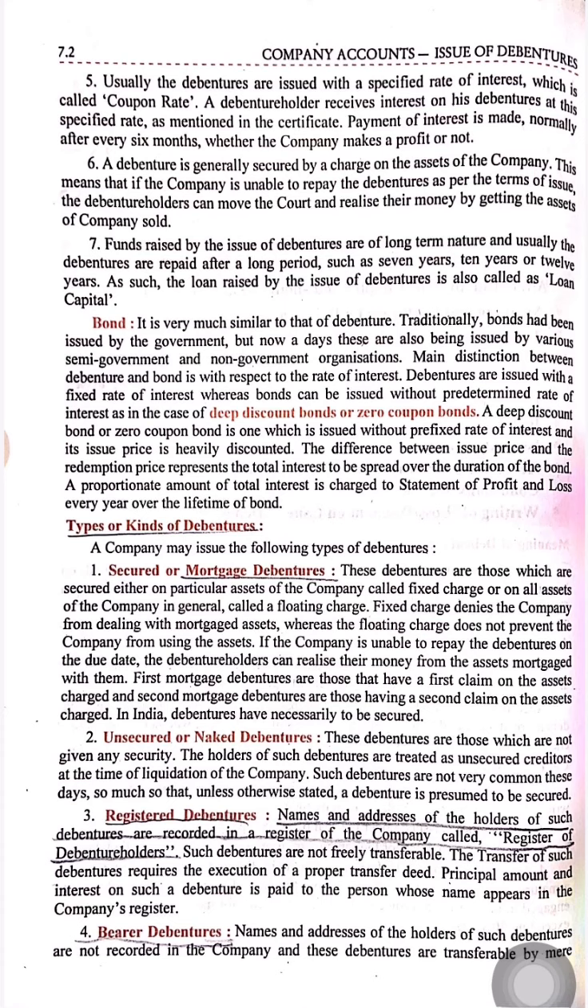Today, we will discuss the types or kinds of debenture. So first of all, the first type of debenture is secured or mortgage debenture.